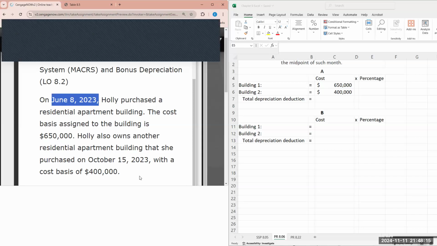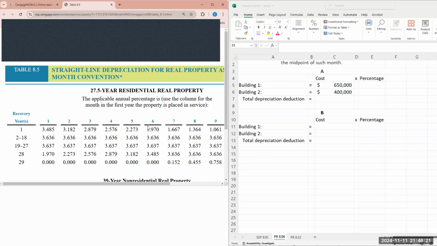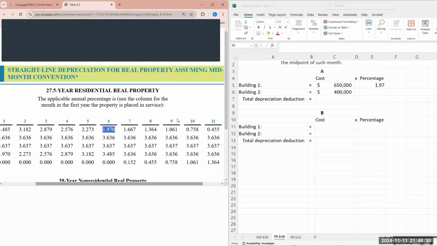June is the 6th month of the year. And building 2 was purchased October 15th, the 10th month of the year. So for the 6th month, the percentage is 1.970, and for the 10th month, the percentage is 0.758.